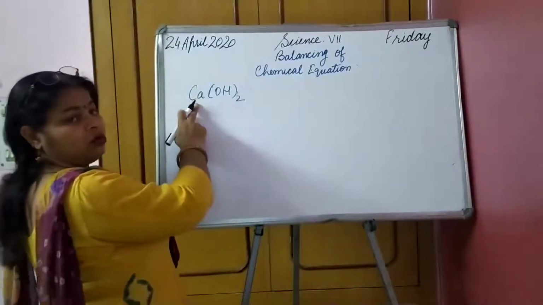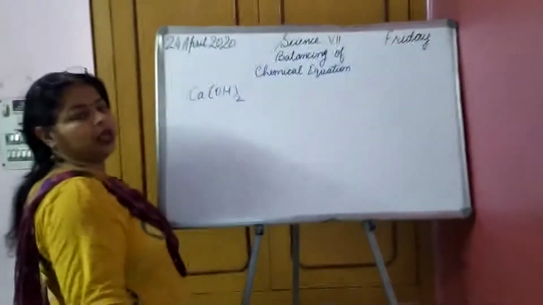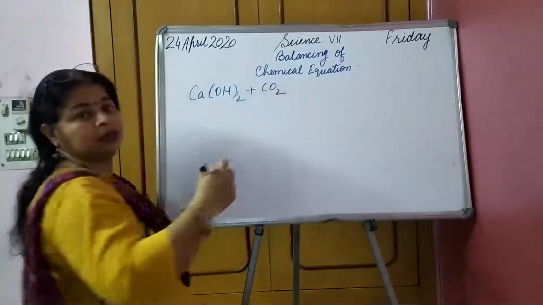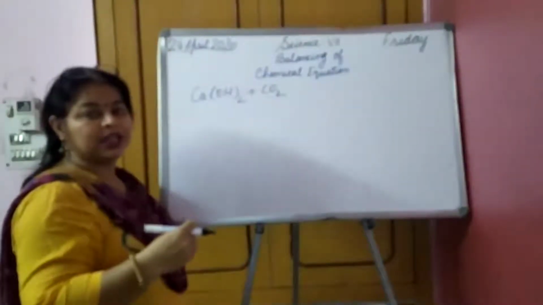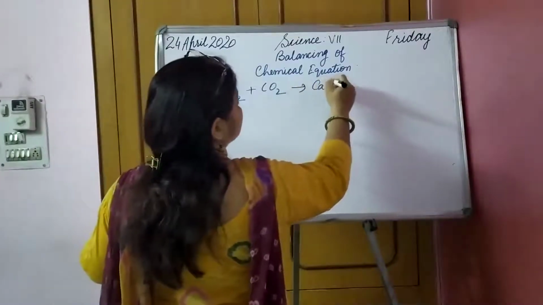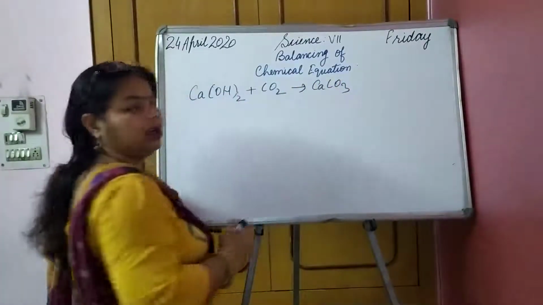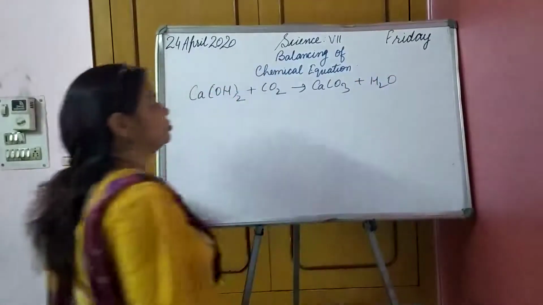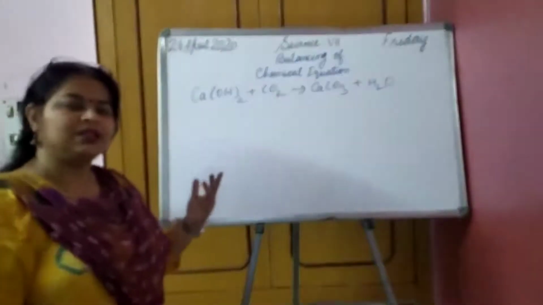Valency of calcium is 2, hydroxide is 1. When calcium hydroxide reacts with carbon dioxide, CO2, it forms CaCO3, calcium carbonate, plus water molecules. So let us balance it.